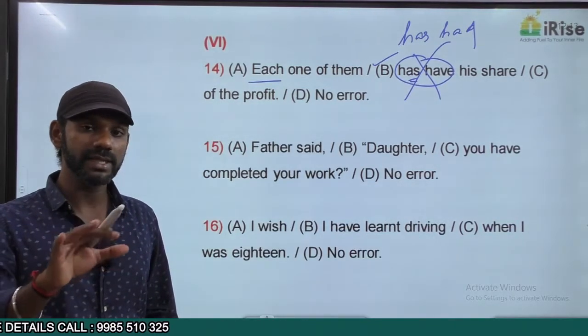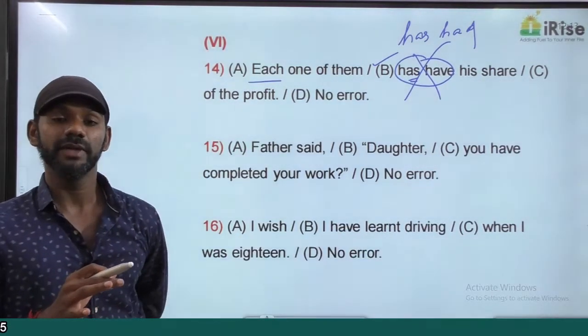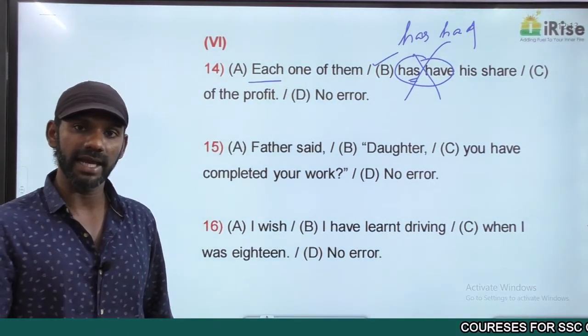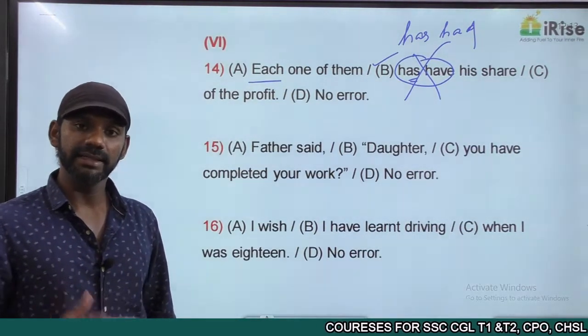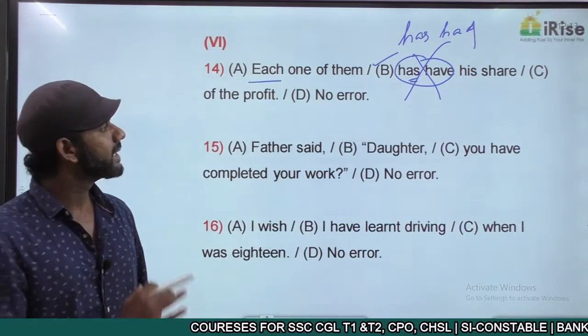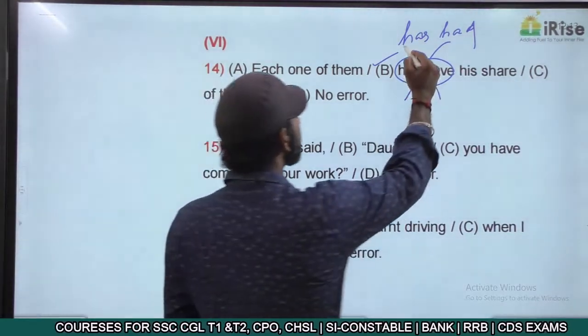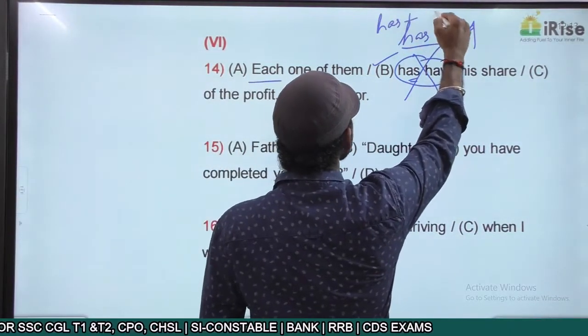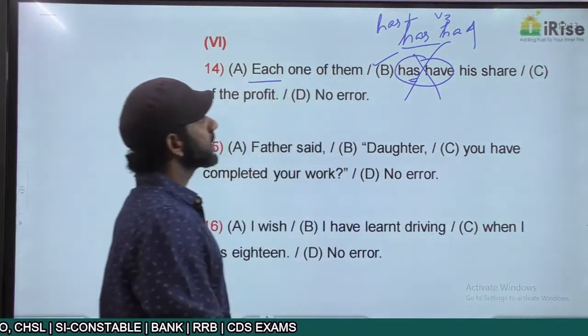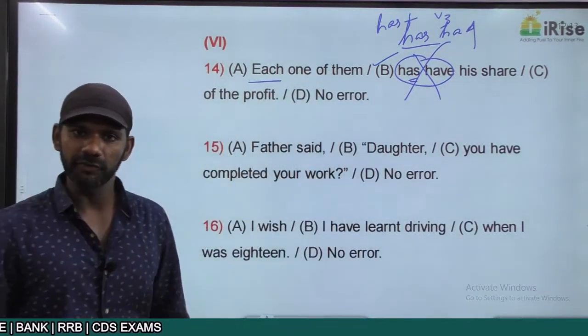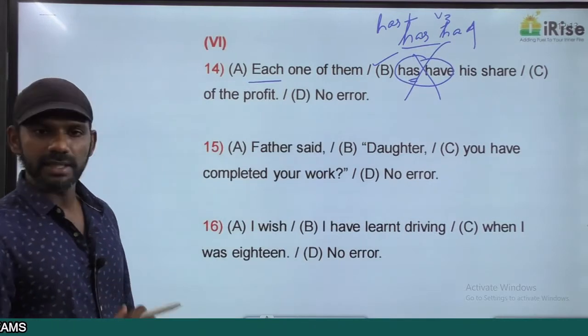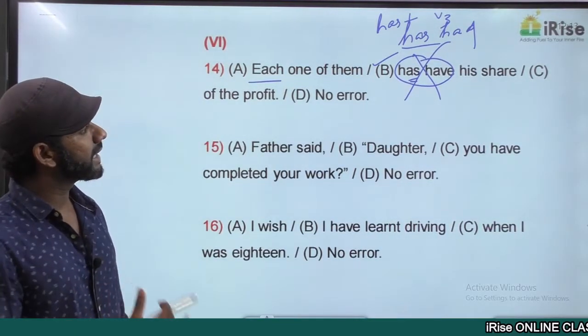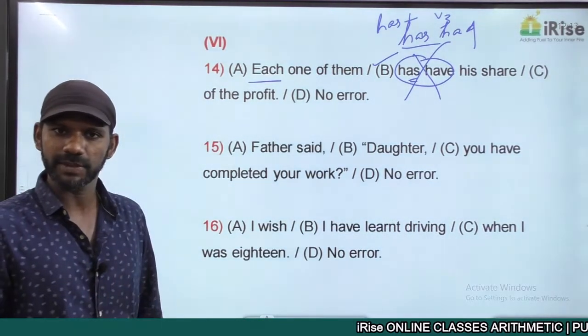If you check the rules that we discussed in the structure part, we have discussed all these things. I have had, she has had, they had, all these are correct. Has had is has plus V3, and has plus V3 is present perfect tense. So the correct sentence must be, each one of them has had his share of the profit.